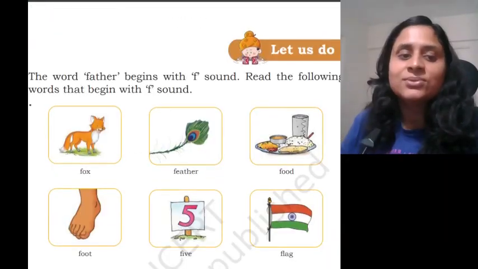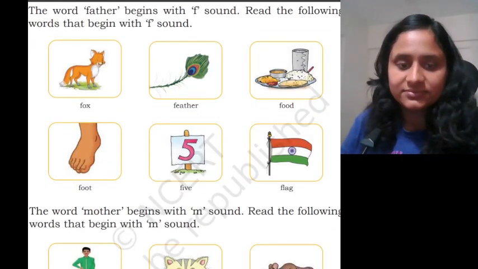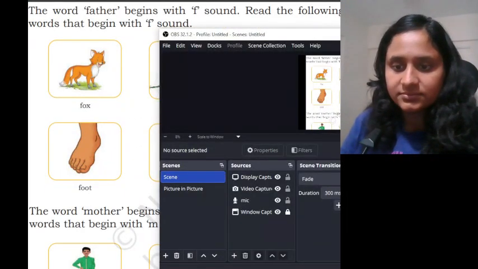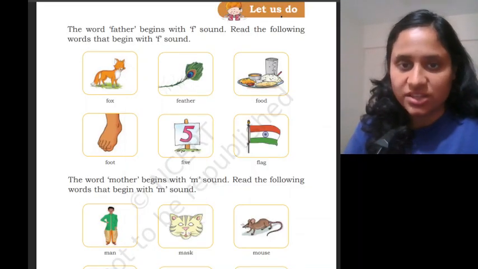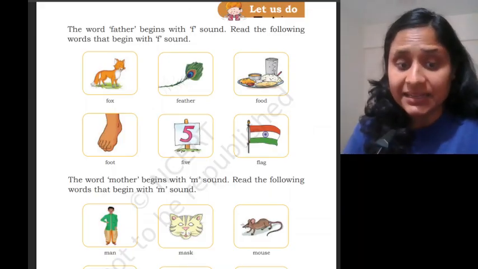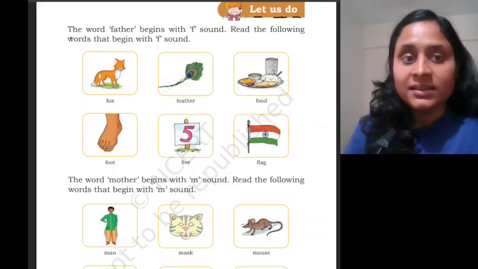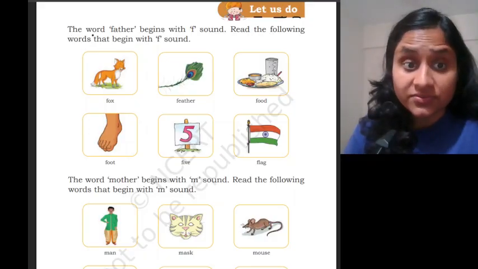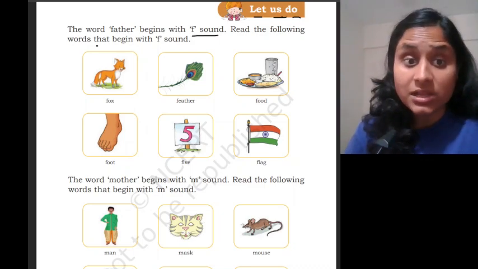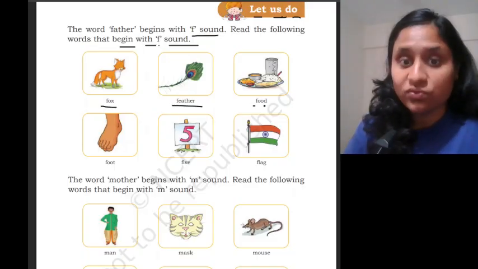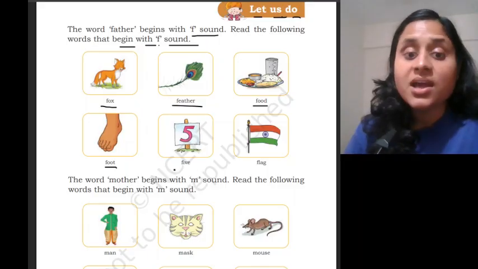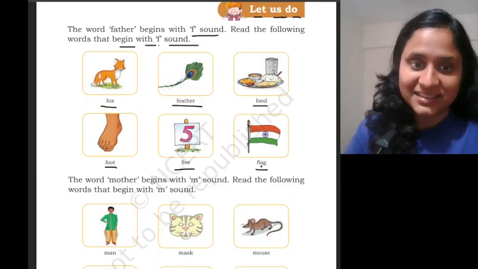Okay. So, now let us move to the next section. The next section is Let Us Do. Let's see what's in this section. The word father begins with F sound. Read the following words that begin with F sound. Fox, feather, food, foot, five, flag.